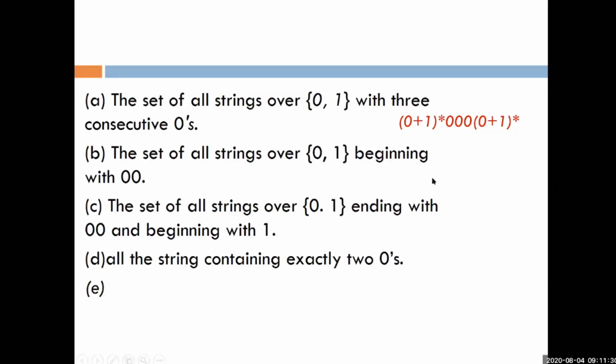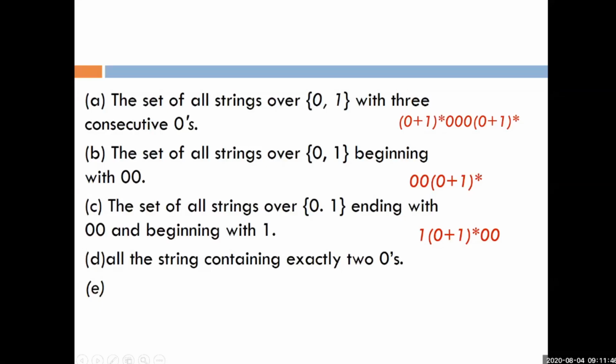Just a minute. For example, beginning with 00. After this 00, there may be a combination of 0 and 1. So we can write it as 0, 1 or (0+1)*, right? In case of the regular expression, we will always write (0+1)*, but ultimately it is the case of 0, 1. Next one is ending with 00 and beginning with 1. So starting with 1 and ending with 00, and between this 1 and 00, there may be any combination of 0 and 1.